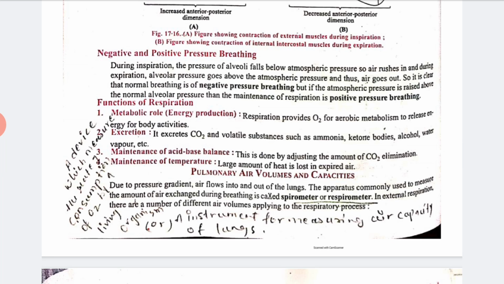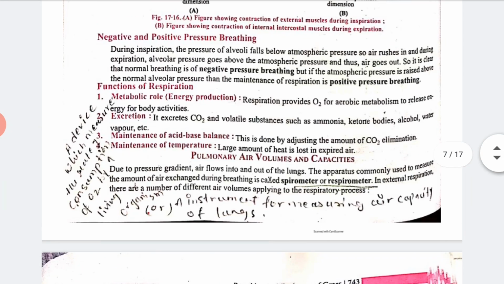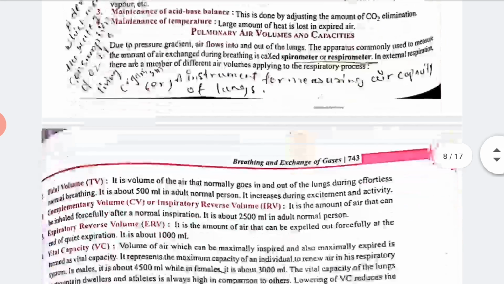So my dear students, next we have pulmonary air volumes and capacities. What is pulmonary? I'll tell you, a device which measures the rate of consumption of O2 by the living organism, or we can say an instrument for measuring the air capacity of the lung, that is known as pulmonary air volume and capacities.